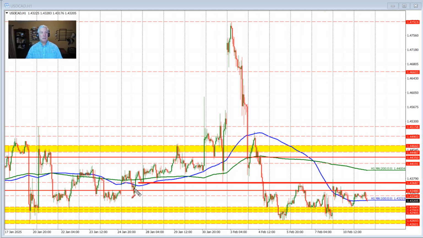That level corresponds with the swing lows through here and here. Price broke below that level and used it as resistance here, and here, and maybe even here in trading yesterday. But that is a progression to the upside. Get above this level, get above this level, it's more bullish. Couldn't do it. Started to rotate back to the downside. We are back down toward the 100-hour moving average, which is going sideways.